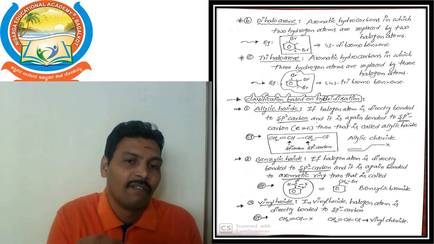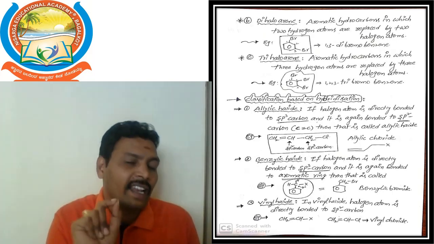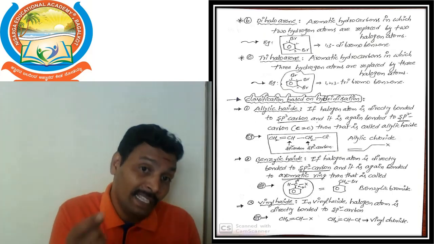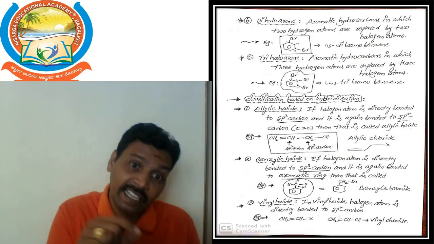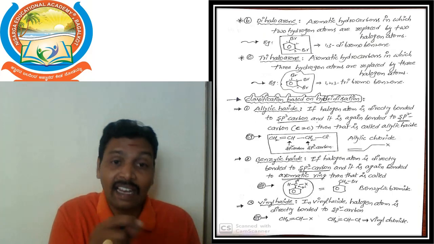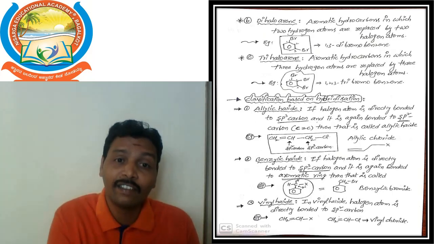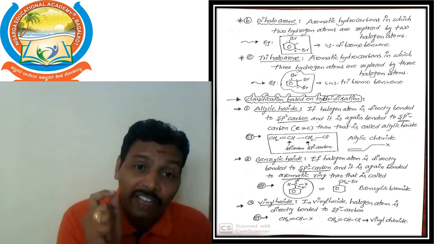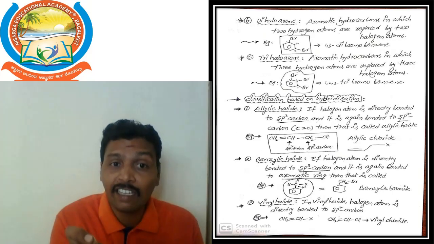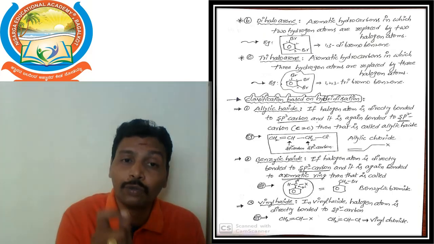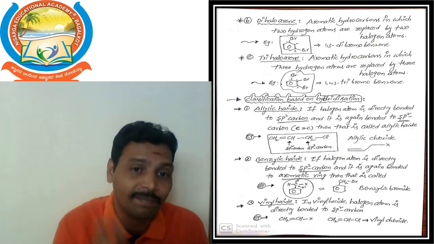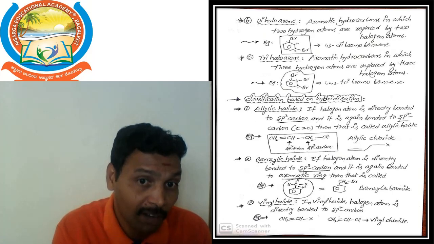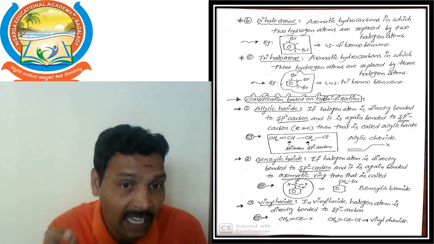So next, finally, vinylic halide. Vinyl halide or vinylic halide, benzyl halide or benzylic halide, allyl halide or allylic halide, all are the same. In vinylic halide, the halogen atom is directly attached to an sp2 carbon. For example, CH2=CH-Cl.